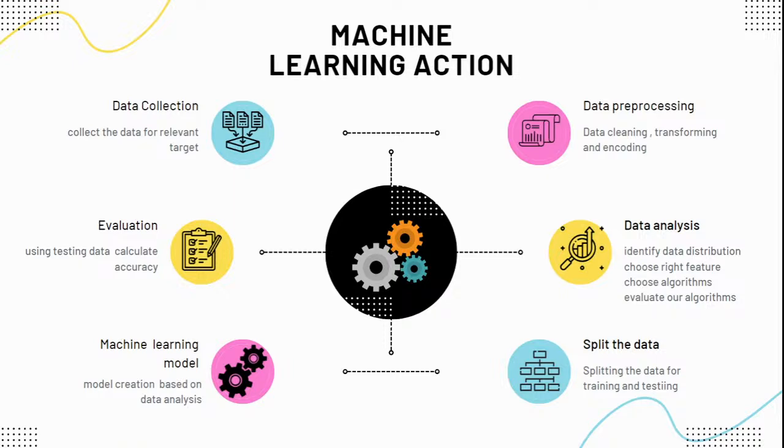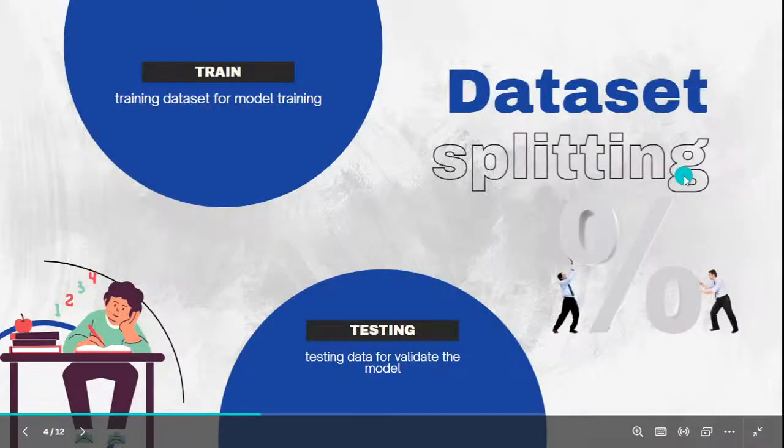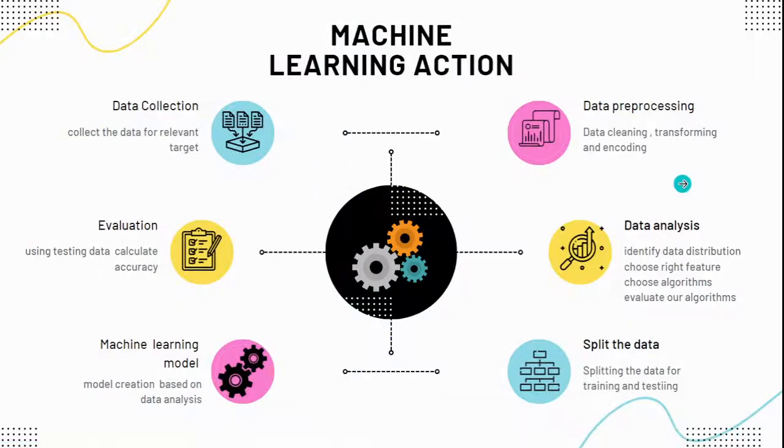Today I am going to fix the target as heart disease prediction, which is better for understanding. So you have to collect the data for that particular target, or liver disease prediction, or iris flower classification.